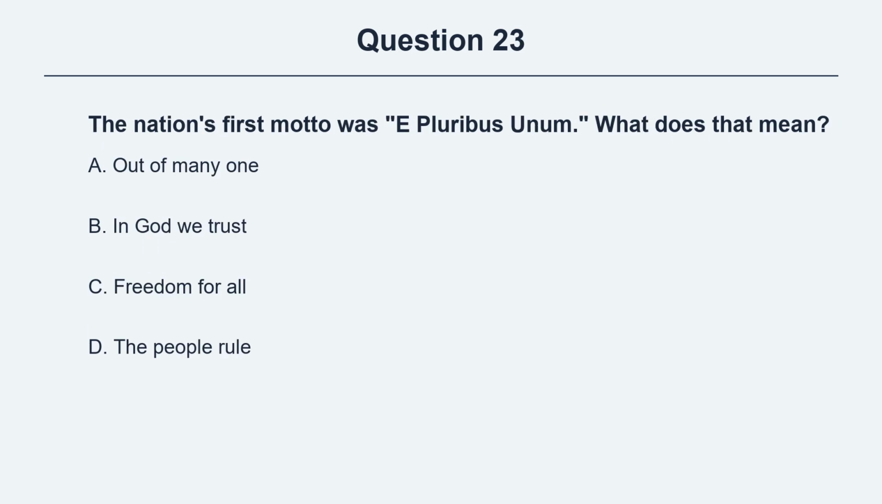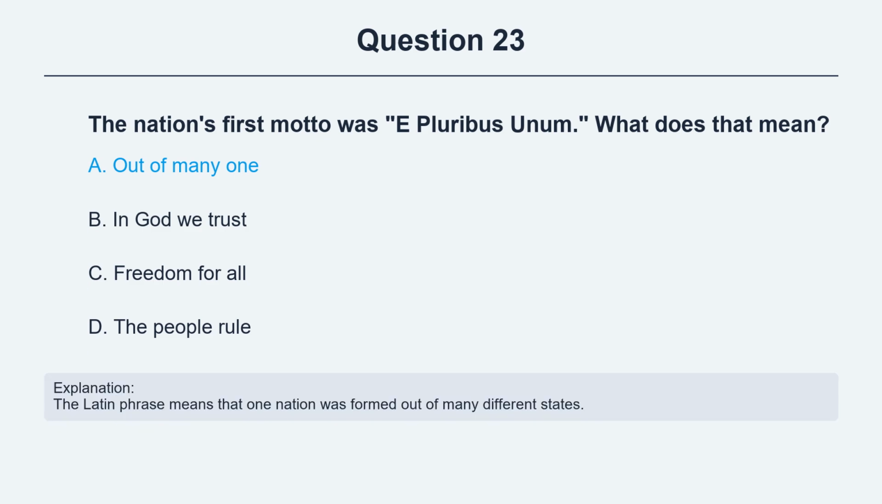Question 23. The nation's first motto was E pluribus unum. What does that mean? Option A, out of many one. Option B, in God we trust. Option C, freedom for all. Option D, the people rule. The correct answer is option A, out of many one. Explanation. The Latin phrase means that one nation was formed out of many different states.